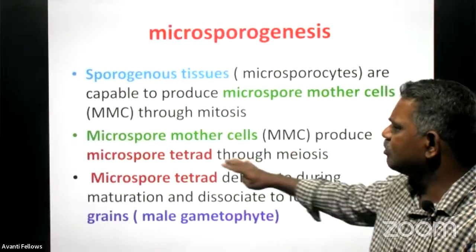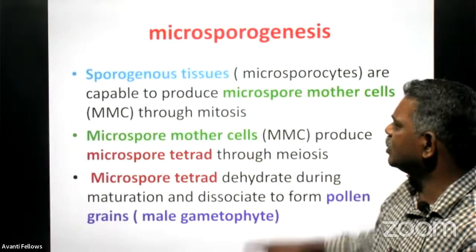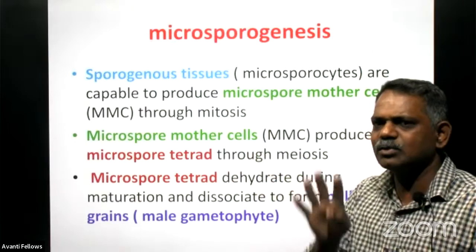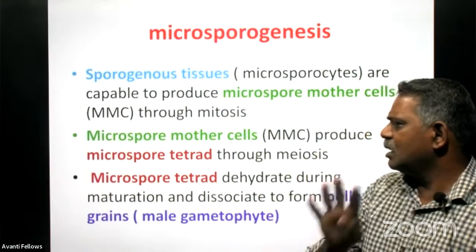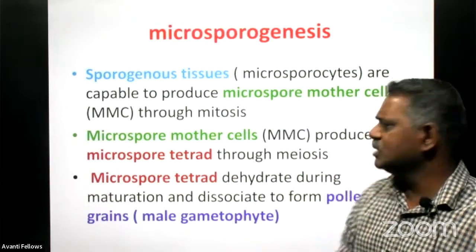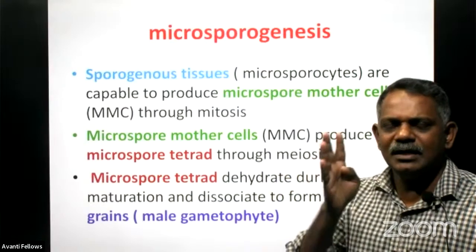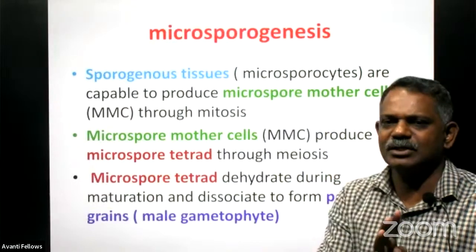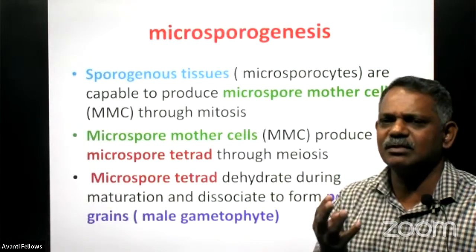That is why here the microspore tetrad is produced from the microspore mother cell. Every microspore mother cell can produce 4 cells, and all these 4 cells are haploid because here the division is a simple meiosis, or we call it the reduction division. Why is it called reduction division?